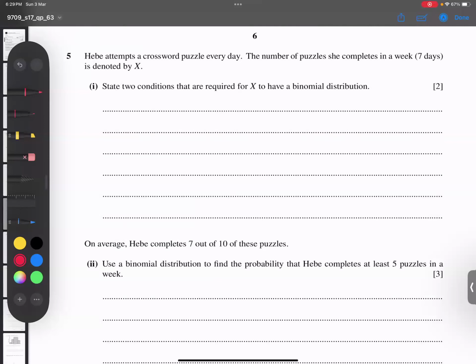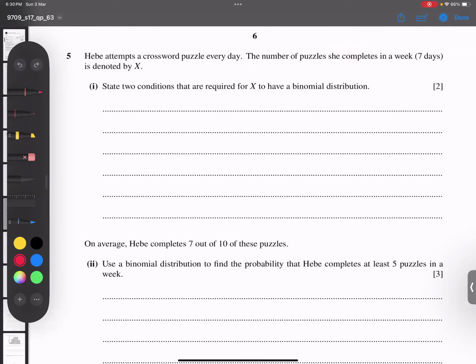This topic is binomial probability distribution. Let's try. She attempts crossword puzzles every day. The number of puzzles that she completes in a week, 7 days, is denoted by X. What does X represent, students? X represents the number of puzzles completed in a week. In a week, she can complete 1 or 2 or 3 or 4, whatever. So the number of puzzles is represented by X.